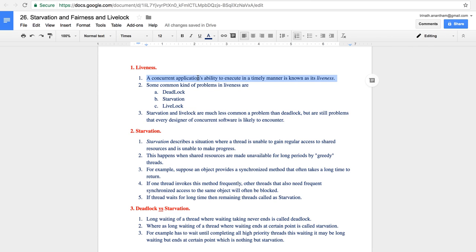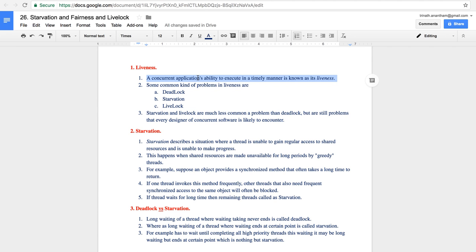Some threads execute in a timely manner. Thread 1 takes some time, and after that particular amount of time, thread 2 will execute. After thread 2 runs for a while, thread 1 will execute again. Like that, thread 1 and thread 2 will be allocated time up to the terminating state. This is called liveness.